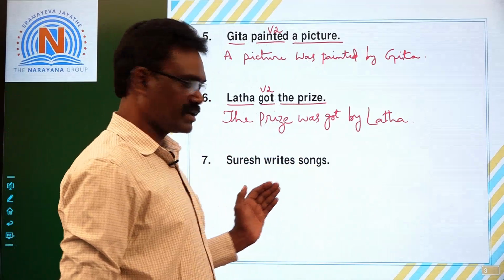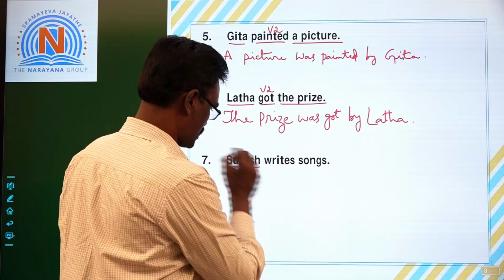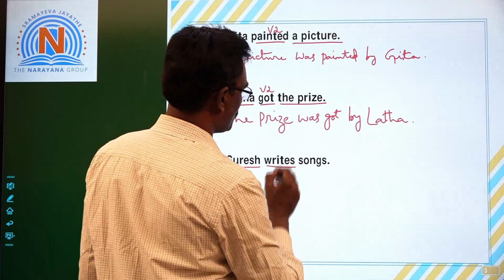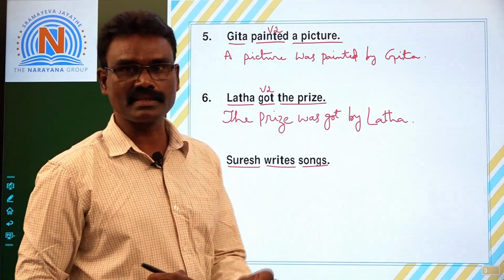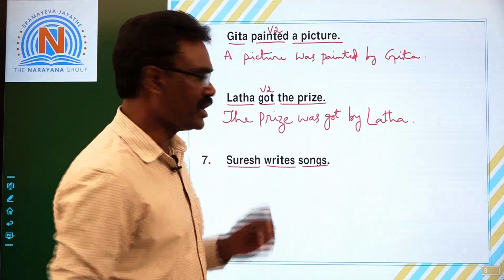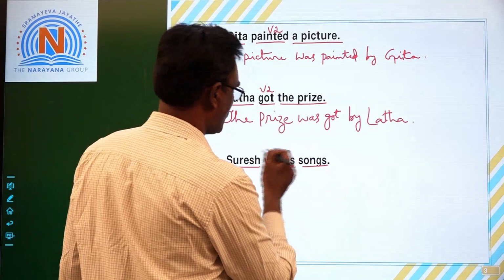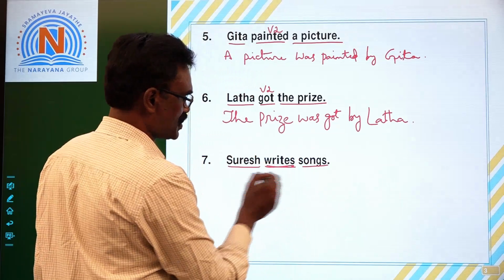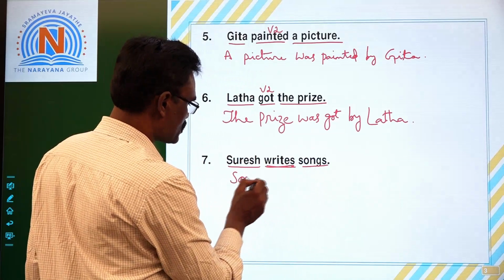Now let's see seventh one. Suresh writes songs. Suresh subject, writes verb, songs object. So then what tense it is? So this is present tense. Simple present tense, because here writes verb takes s or es when subject is third person singular. Now this object becomes subject, songs.